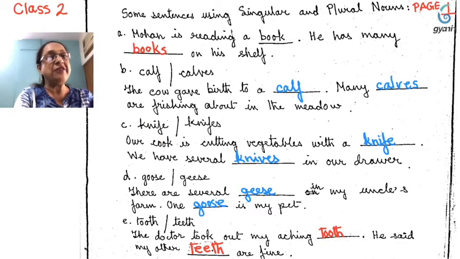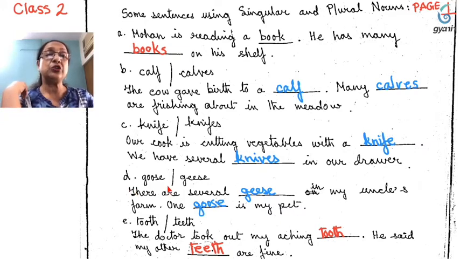Next is knife, knives. Our cook is cutting vegetables with a knife, with a single knife. So I have used the singular form. And second sentence is, we have several knives in our drawer. That might be 1, 2, 3, 4, 5 or more than that. So that indicates plural number.